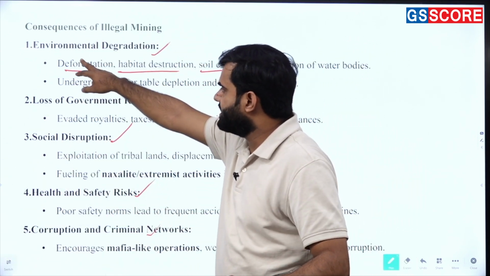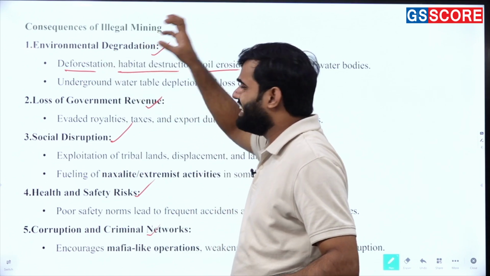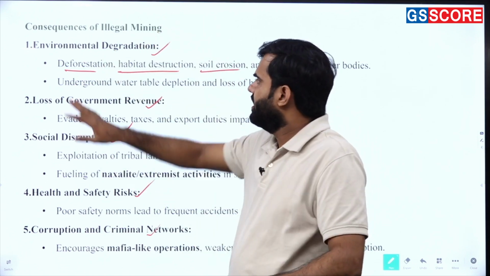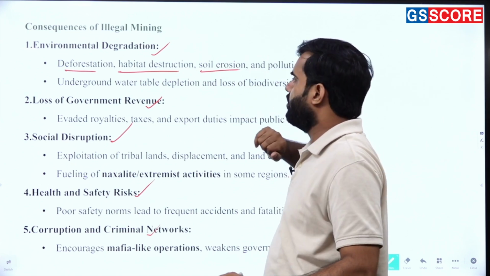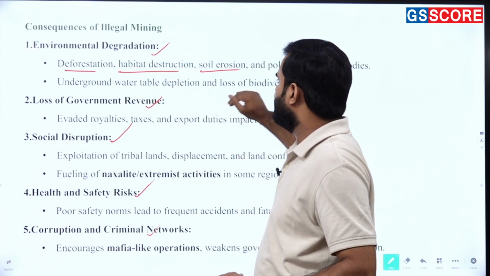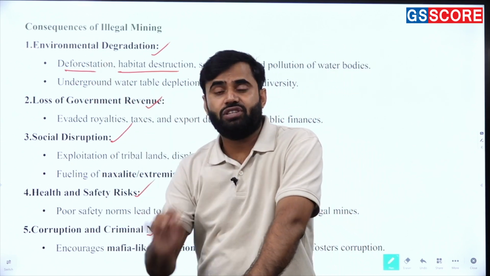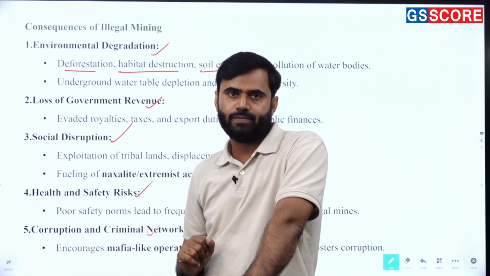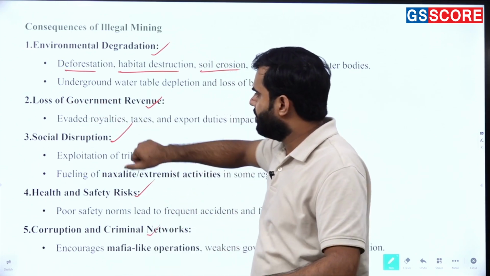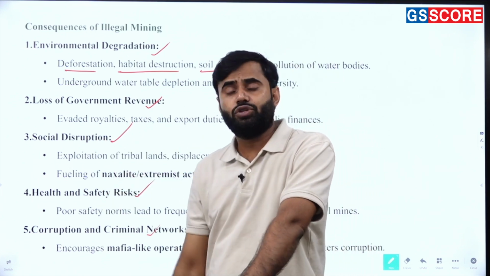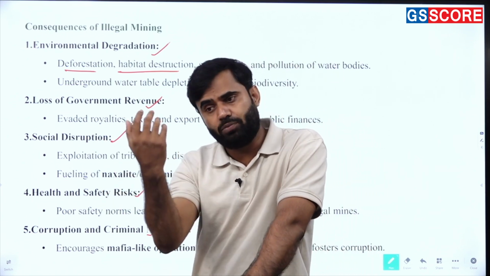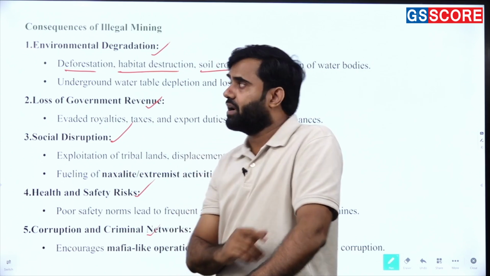And now you can easily understand, when we talked about environmental degradation, I discussed a few important words: deforestation, habitat destruction, soil erosion, pollution of water bodies, underground water table depletion, loss of biodiversity. I just mentioned the issues and threats. In the next one, loss of government revenue, social disruption, health and safety risk. These all are important headings जो आपको दूर से नजर आ रही है कि हाँ इसकी पकड़ है इस टॉपिक पे.